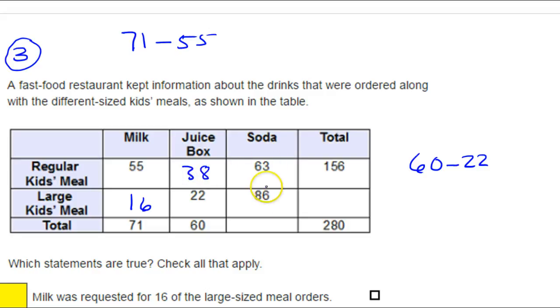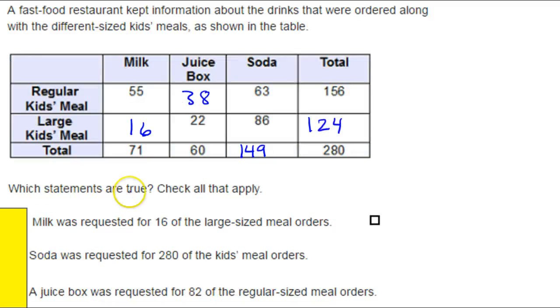All right, now these two different kinds of the sodas with the different size meals should total up to the final number. So we're just going to do 63 plus 86, and that is 149. And one more time, for this number right here, I'm going to do 280 minus 156, because these two should add up to the total of 280. So 280 minus 156, and I have 124.